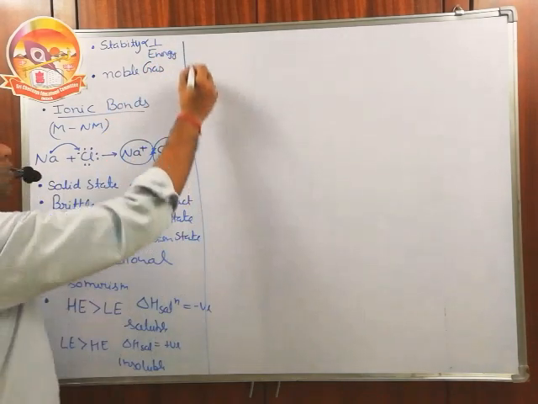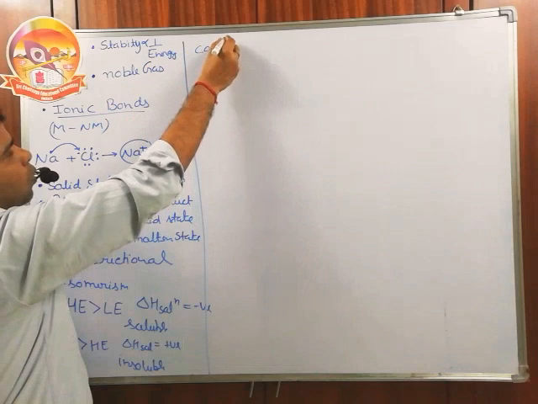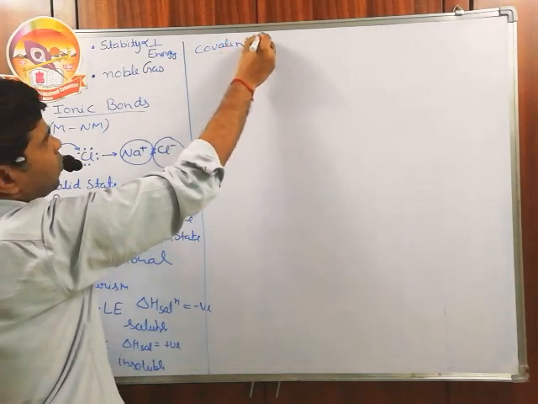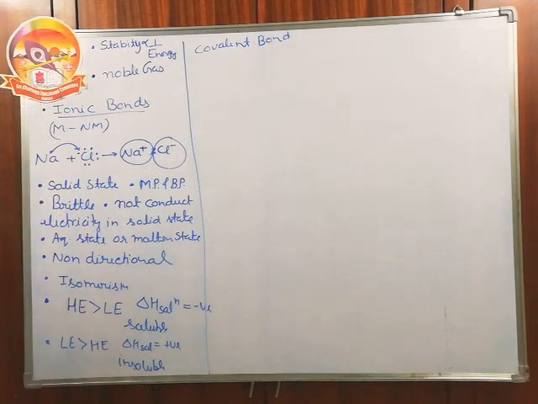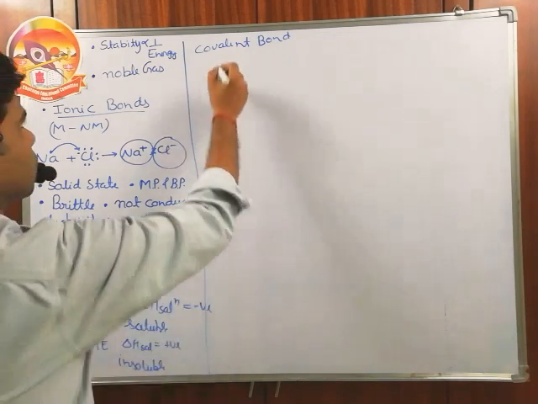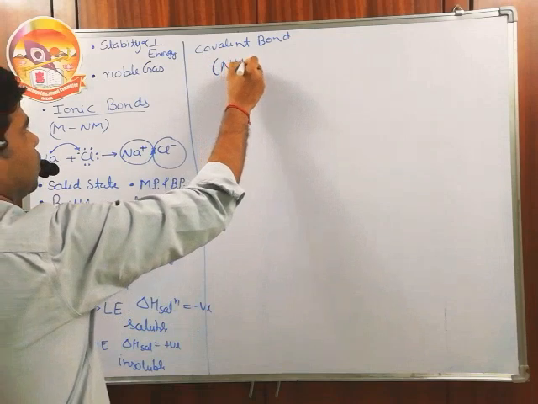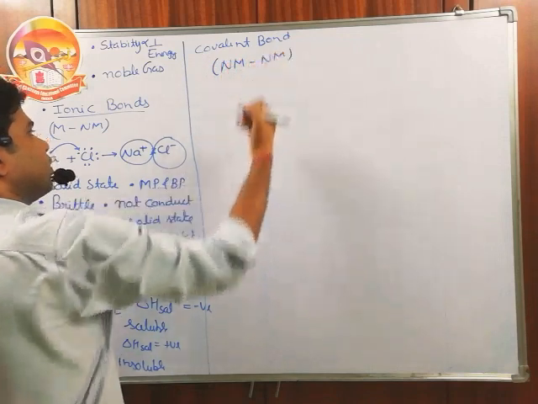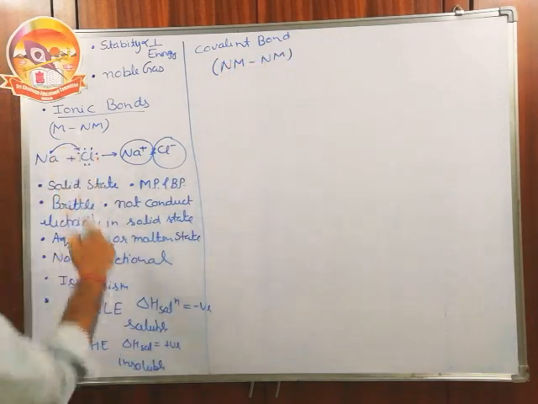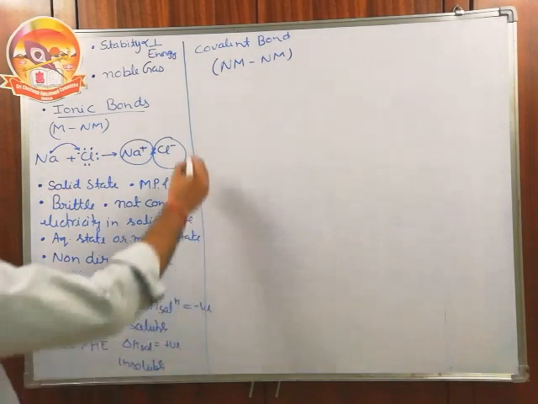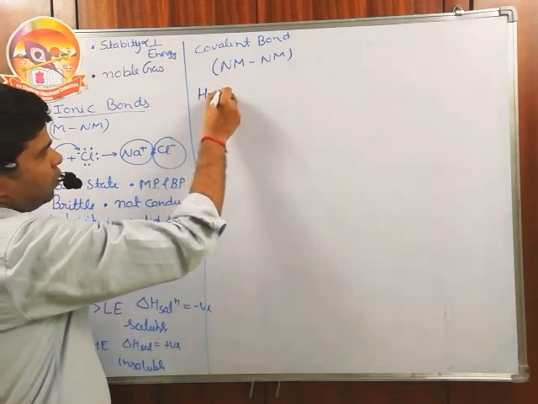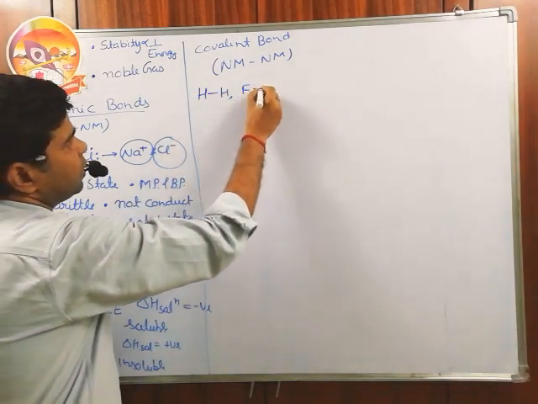Then after that we have the covalent bond. Covalent bonds are formed by the sharing of electrons. They are always formed between two non-metals or two elements with a small electronegativity difference. Metal and non-metal form an ionic bond; non-metal and non-metal form a covalent bond, like H2 has one covalent bond, F2 has one covalent